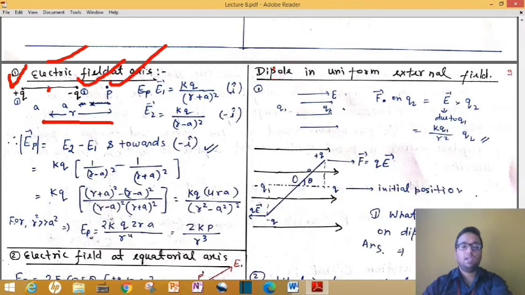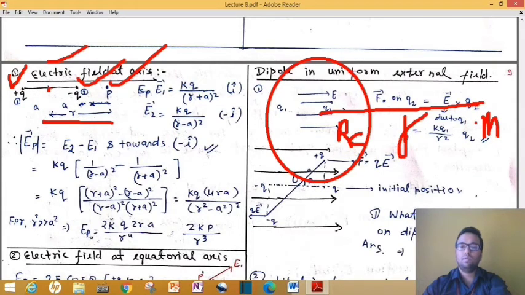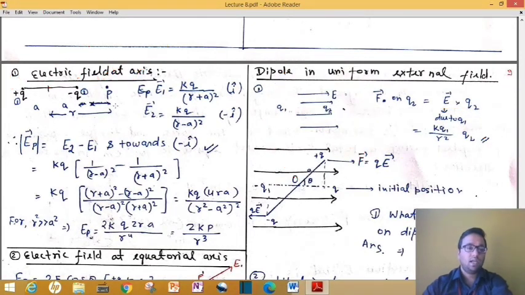Like in case of the earth, suppose one small mass is kept at some distance, and if I ask you how much distance it is, you always measure that distance from the center of the earth to the center of the second body. In the same way, our point P is at a distance of small r from the center of the dipole, and this length is small a, and this length is again small a.